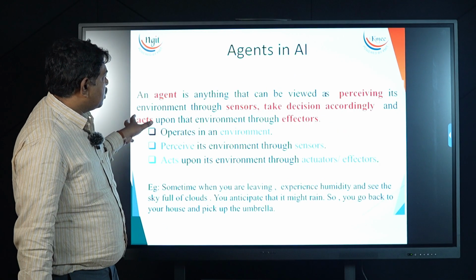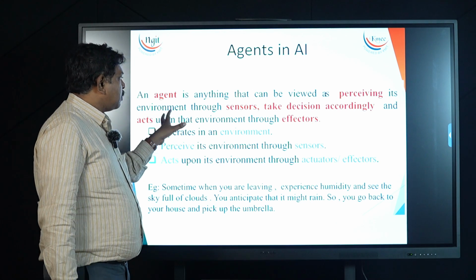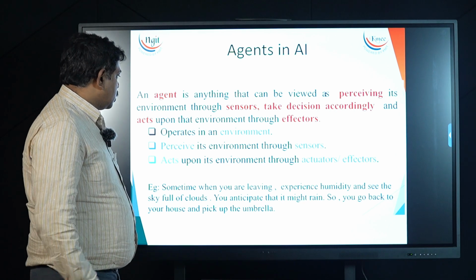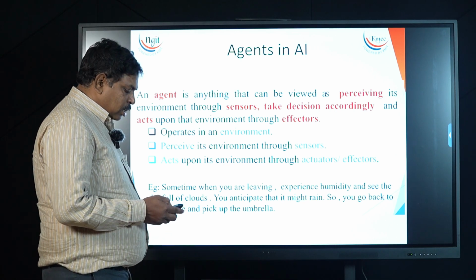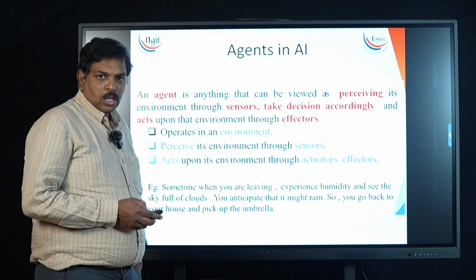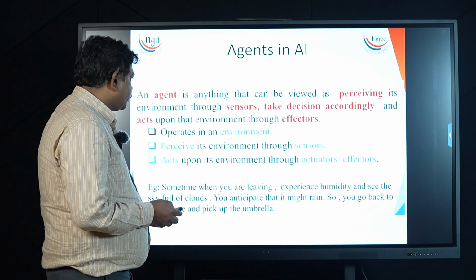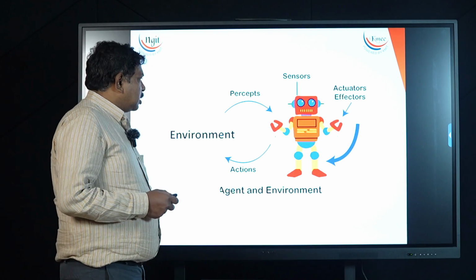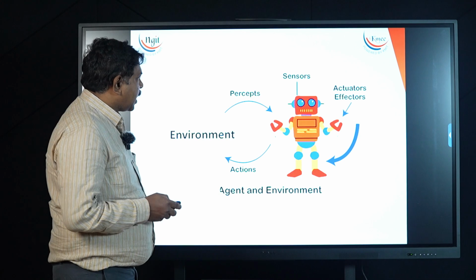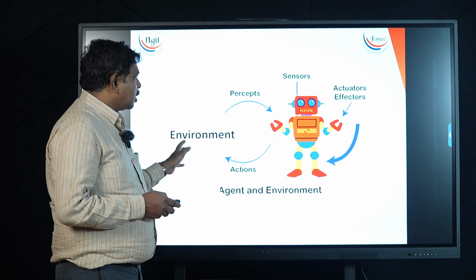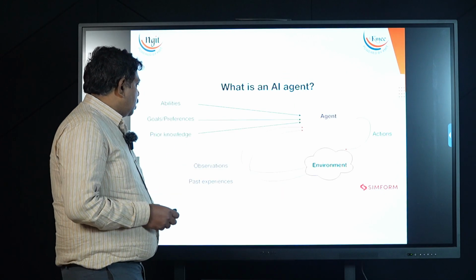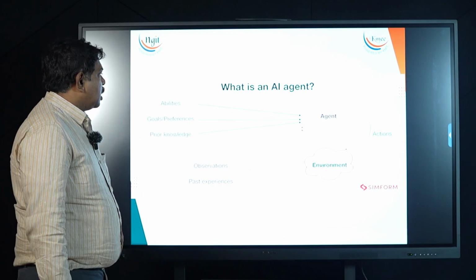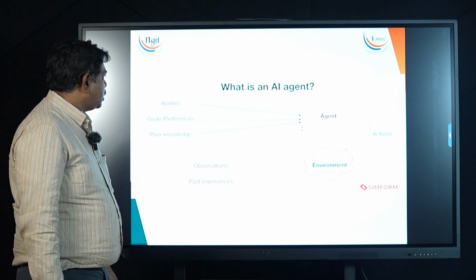So, an agent is viewed as perceiving its environment through sensors and taking decisions accordingly. So basically an agent is the one entity that works in an environment, perceiving through its senses and performing actions through its actuators. Now, an intelligent computer program, we consider it as an agent.